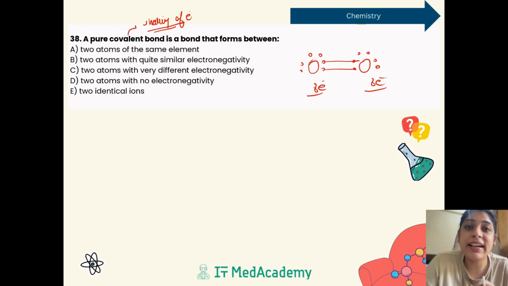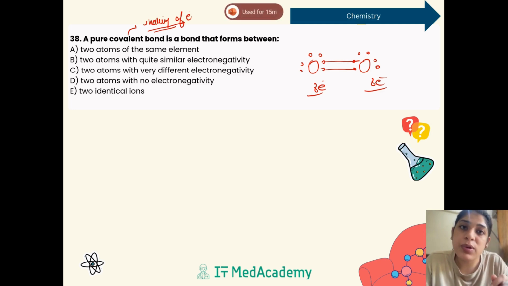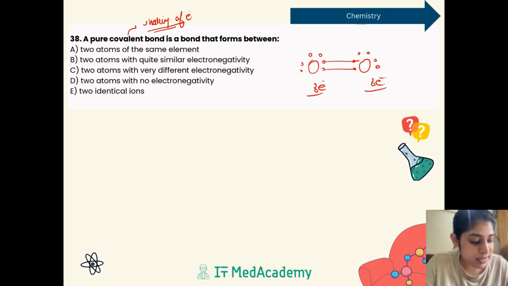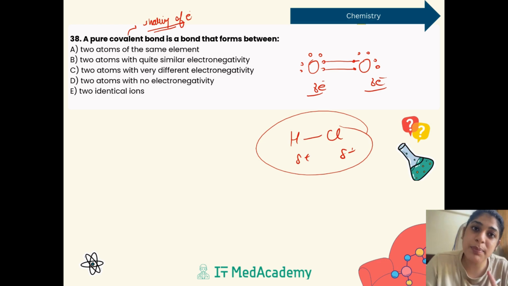They do not have even a slight difference, because if even a slight difference arises, they generate polar charges, right? They generate a partial polarity. Even in a covalent bond, for example HCl, the partial polarity is generated over here. So this is not a purely covalent bond, it's a polar covalent bond.